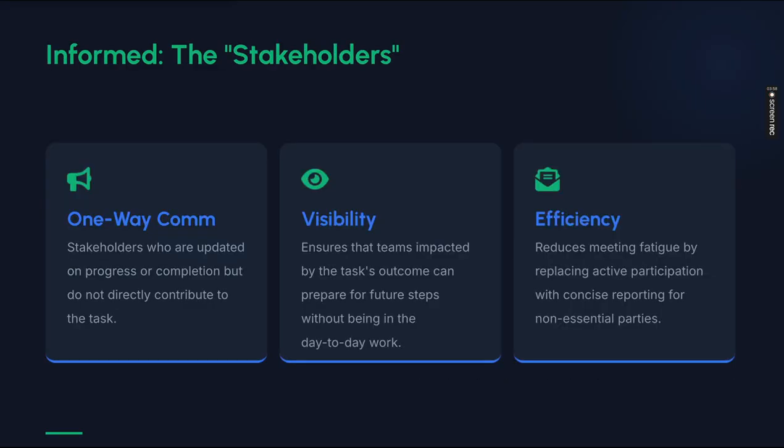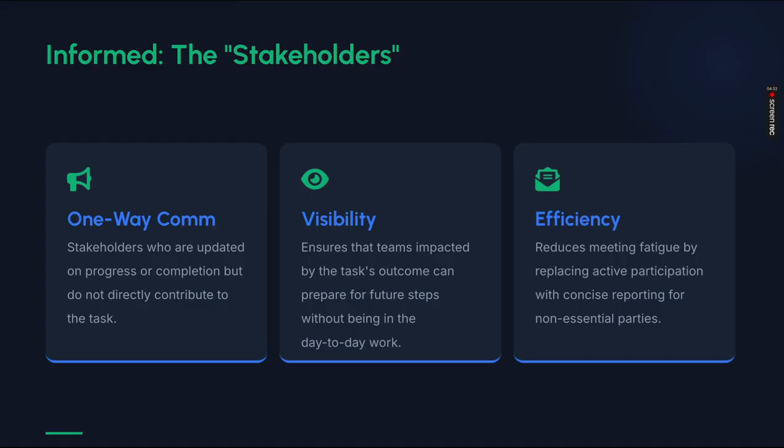Getting it? Now the informed are the stakeholders, which is one-way communication. These are stakeholders who are updated on progress or completion but do not directly contribute to the task. Stakeholders are primary stakeholders and secondary stakeholders. Primary stakeholders have a direct impact on the project. Secondary stakeholders have a low impact but are associated, and visibility should be there. Stakeholders can be in the organization, or if you are in a client-facing project, the client is also a stakeholder.